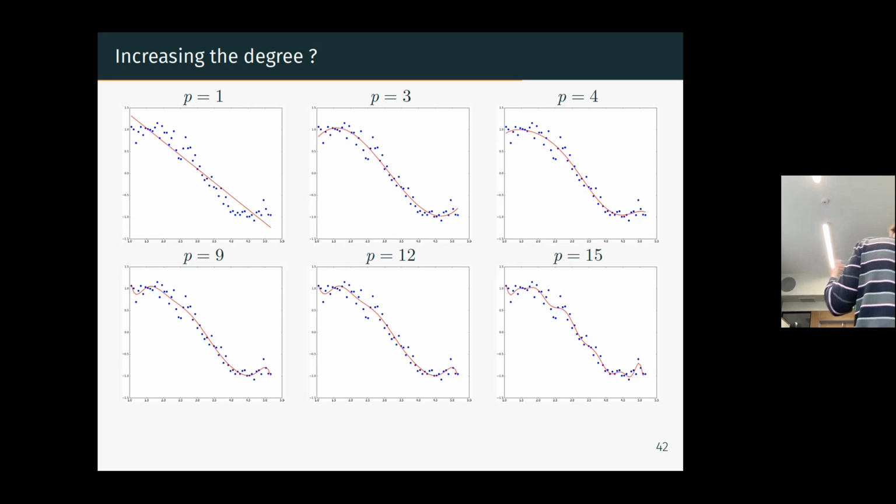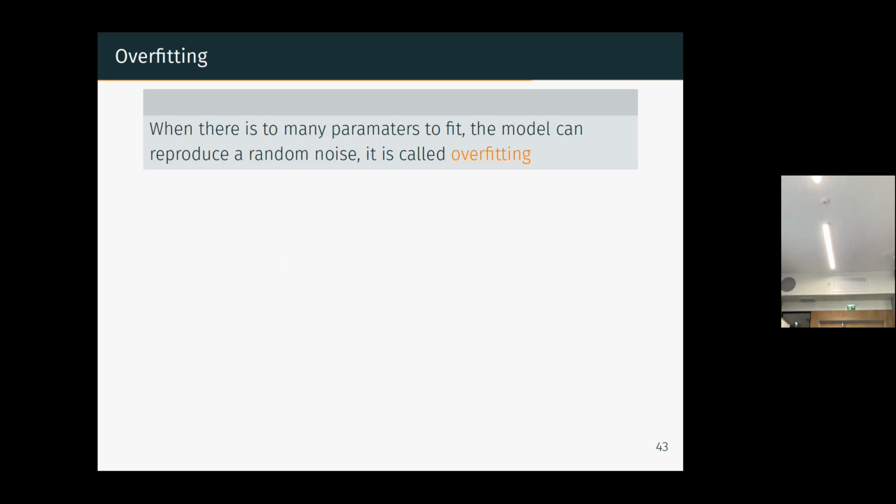Yes. Overfitting is when your model fits the noise of the data and is not able to generalize on new data. If you have new data here or there, your model will not give the expected outcome. We saw last week how to detect that and how to prevent that. The idea is to use validation sets: take a few data that are not used to train the model and see how good you are on those data. But this is not the question here.